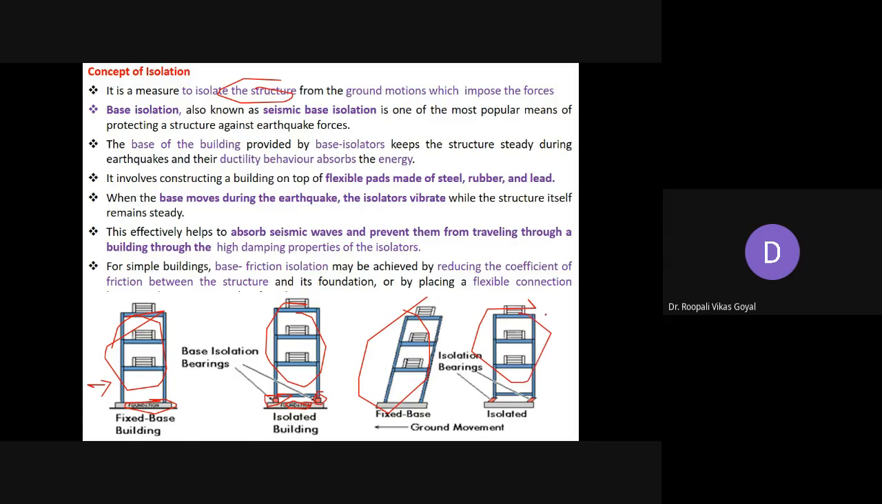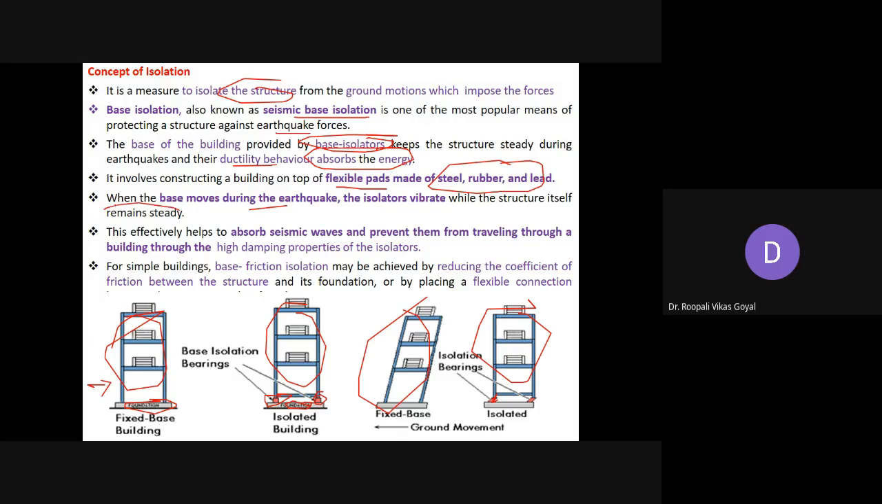So base isolation is also known as seismic base isolation, and is one of the popular means of protecting a structure against earthquake forces. The base of the building is provided with base isolators, completely isolating the base, to keep the structure steady during an earthquake, and their ductile behavior absorbs the energy. So it is ductile in nature. It involves constructing a building on a flexible pad made of steel, rubber or lead. When the base moves during the earthquake, only this base will move, and the isolator vibrates while the structure itself remains steady.